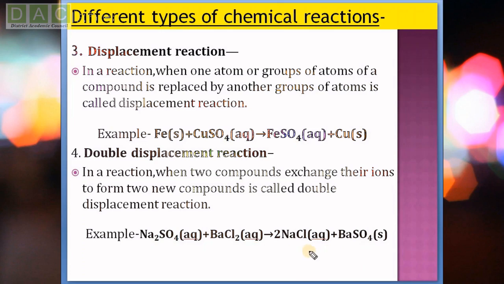Barium sulfate is in solid state, so we get a precipitate, that means a solid substance at the bottom of the test tube, that is barium sulfate, and sodium chloride will be in the solution. So in this reaction, exchange of ions takes place. So we call it a double displacement reaction.